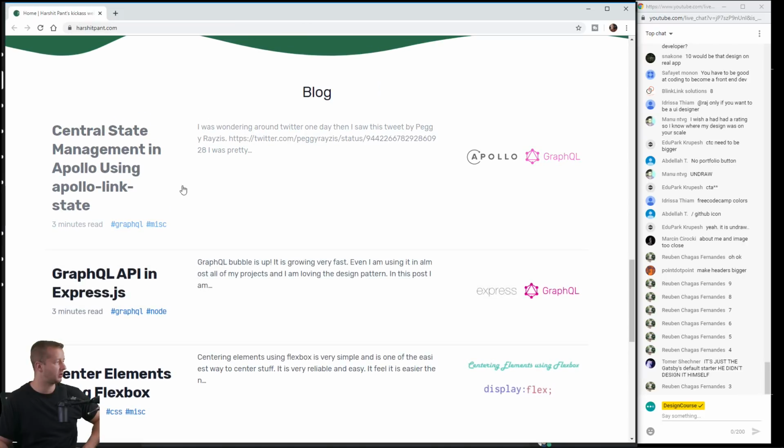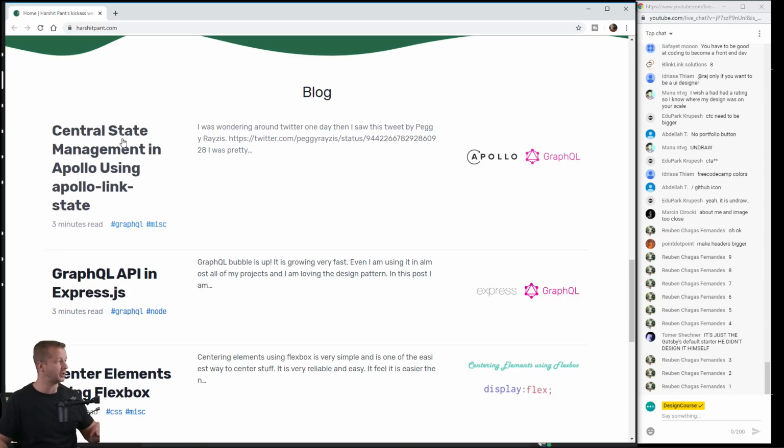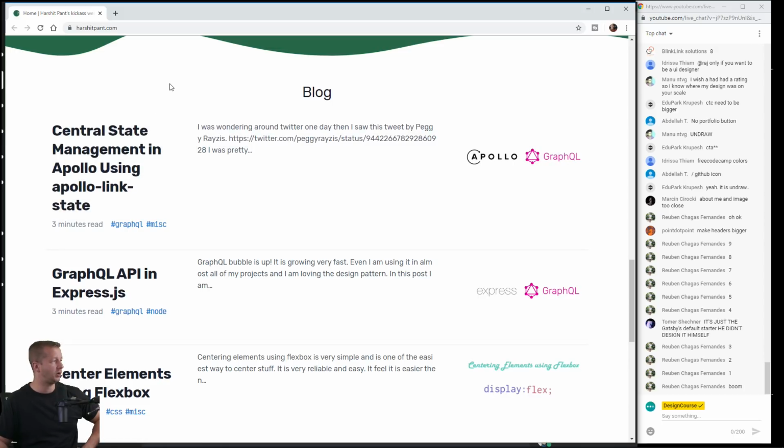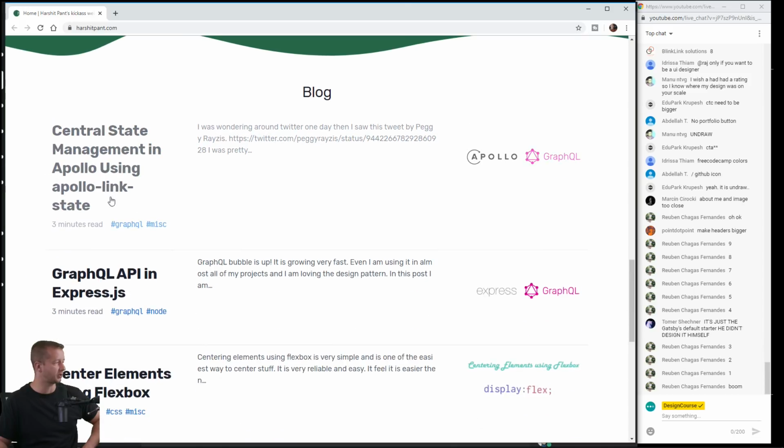The blog here. Now this I wouldn't do. When you're hovering over something, it should really increase the contrast, not decrease it. So I would not do that. Instead, what you could do is maybe just change the color of the title right here to maybe this green that you're using, or something like that.